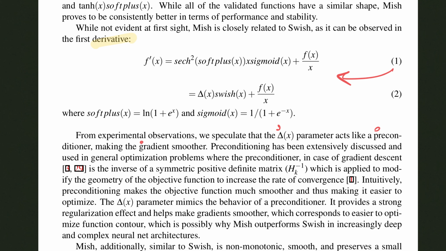Now, this preconditioning has been discussed in optimization problems before. The idea is that you have this loss landscape, and, for example, a symmetric positive definite matrix. You apply it to modify the geometry in order to increase the rate of convergence and make it easier to reach the optimal point in the landscape and on the manifolds. So intuitively, they mentioned that preconditioning makes the objective function much smoother, making it easier to optimize. And delta x is going to mimic the behavior of a preconditioner. That's essentially their conjecture as to why this is the case, and why one could try to interpret why Mish outperforms Swish in many of the tasks.